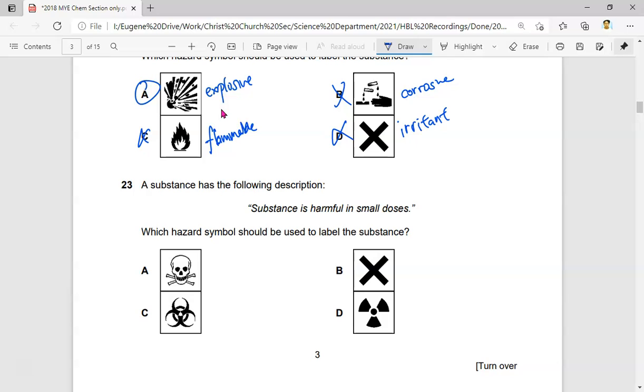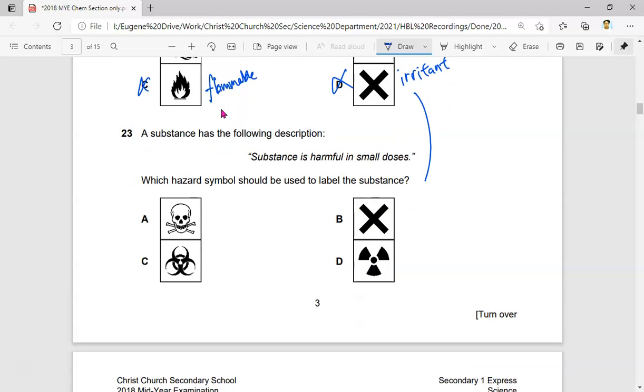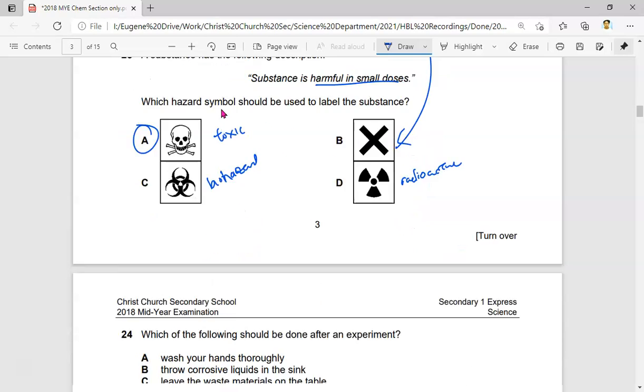Okay, next, a substance has the following description: harmful in small doses. So irritant is this. This is radioactive. This one is biohazard. This one is toxic. So harmful in small doses, this will be talking about toxicity. Therefore it's a skull. And that will be the answer for question 23.